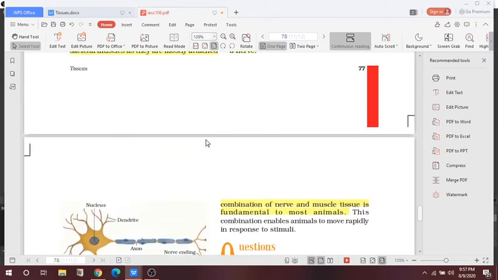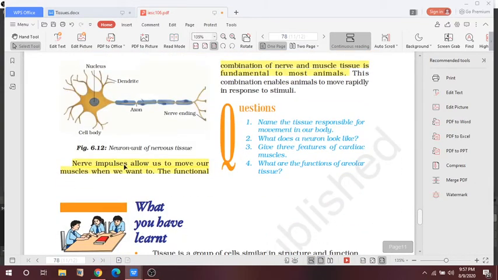Here nerve impulses allow us to move the muscles when we want to.